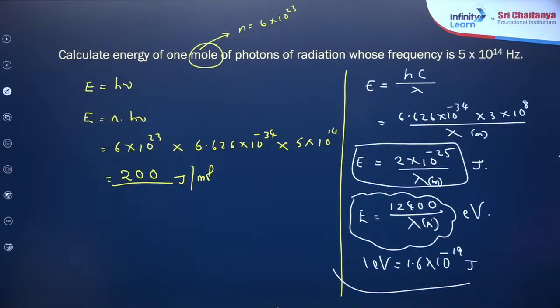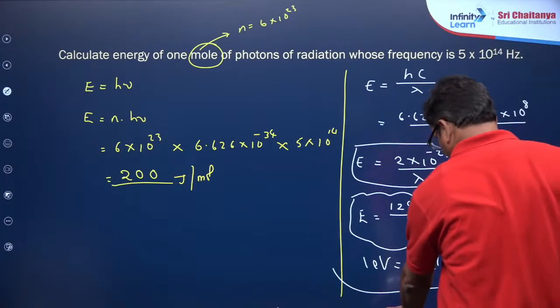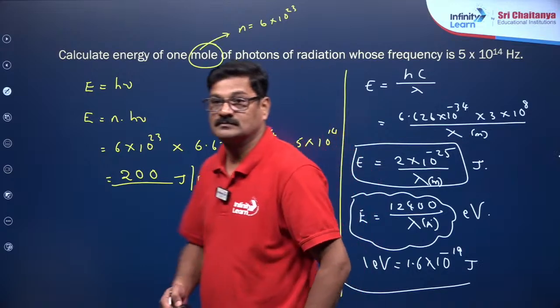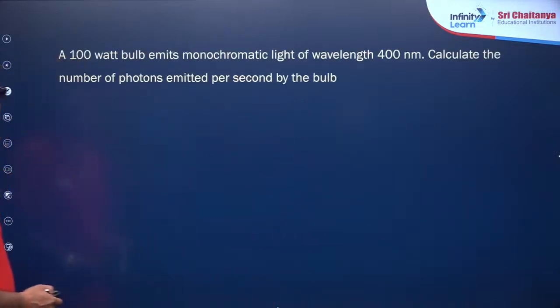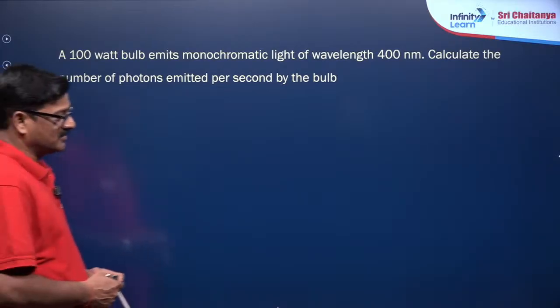So, let us see one more question. A 100-watt bulb emits a monochromatic light of wavelength 400 nanometers. Calculate the number of photons emitted per second by the bulb.